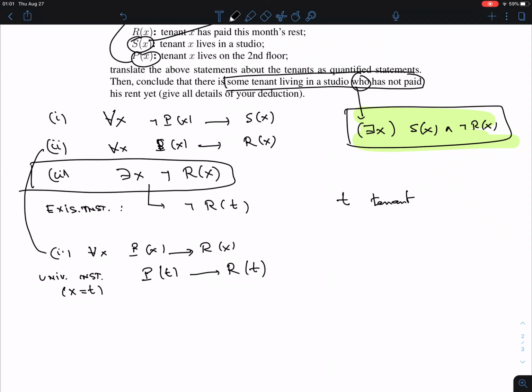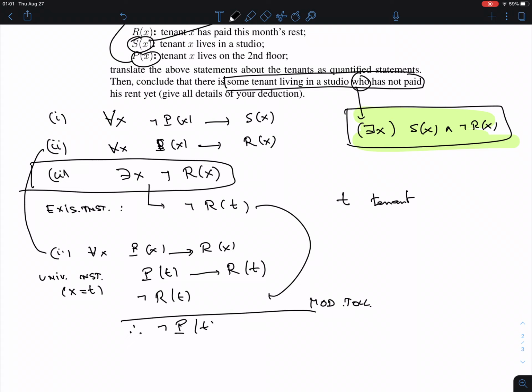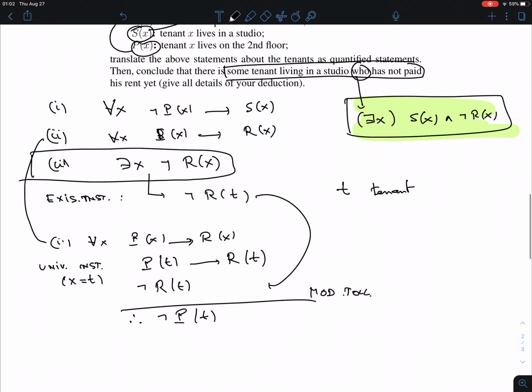But what I just said is this, not R(T). I have this truth now, and therefore I can conclude by modus tollens. Since the conclusion is not true, the hypothesis could not have been true. So this is what I know about T: not P(T).